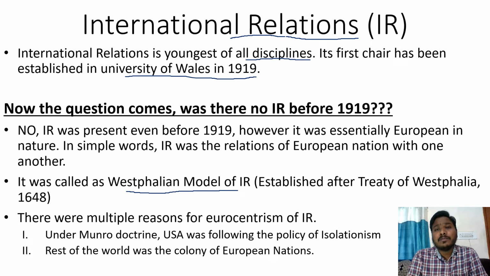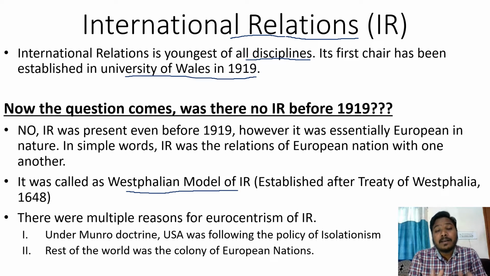If you have an idea about world history, the Treaty of Westphalia ended the Thirty Years' War in Europe, and that war ended the Roman Empire's control over European nations. In simple words, nation states were created or recognized after the Treaty of Westphalia.